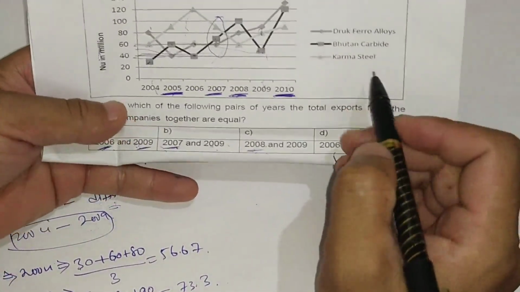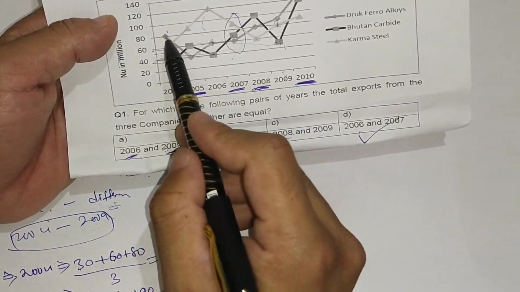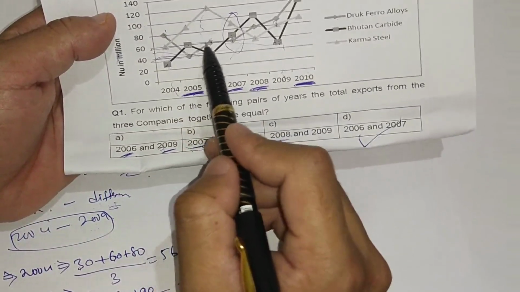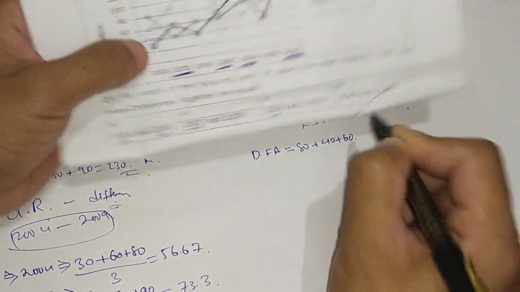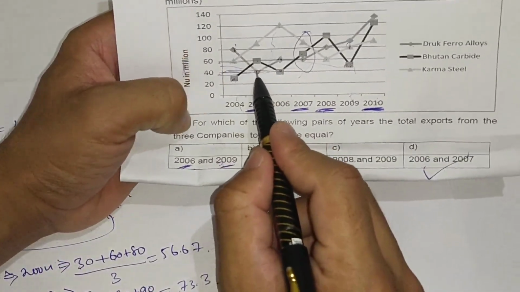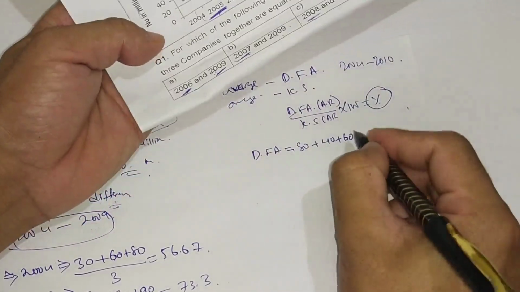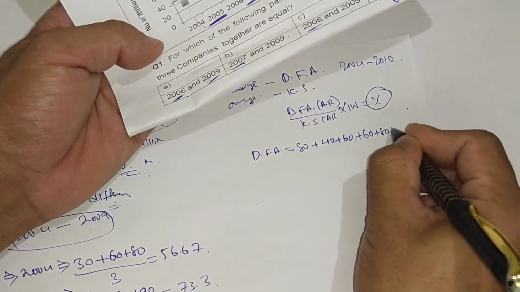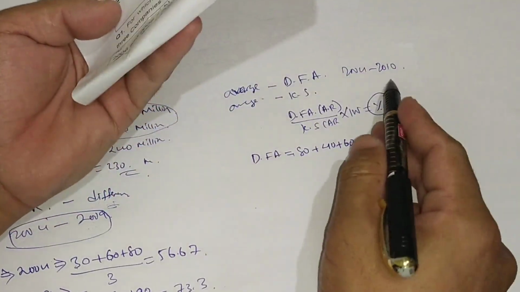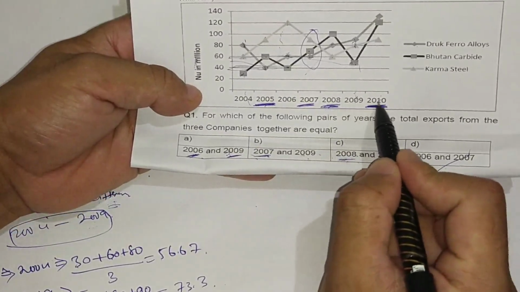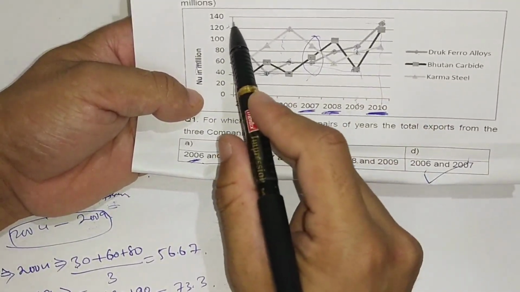2004 to 2010, Druk ferroalloys' exports are 80, 40, 60, 80, 40, 60, 60, 80, 90, 60, 80, 90. Plus 2000 comes, so 2010 is 130, and about it is in between.